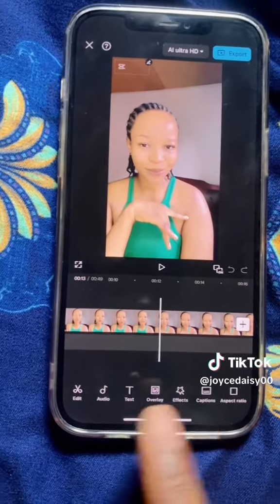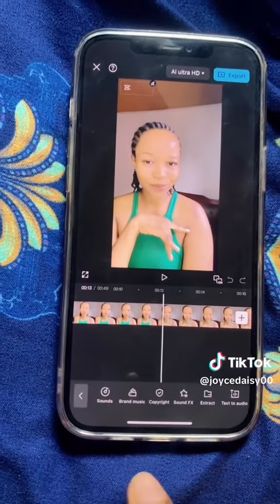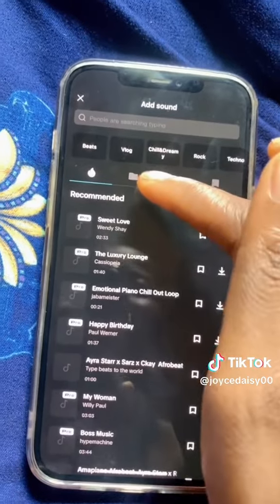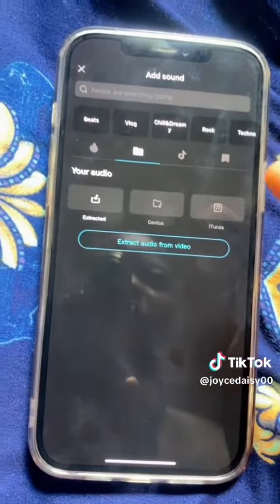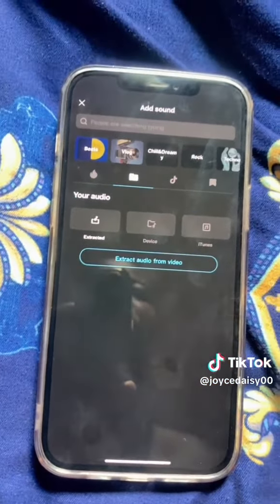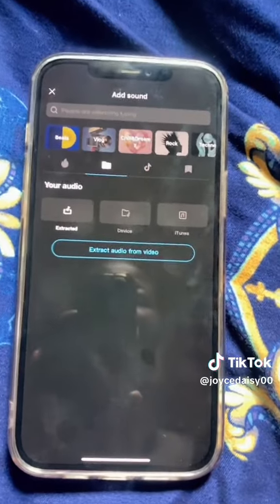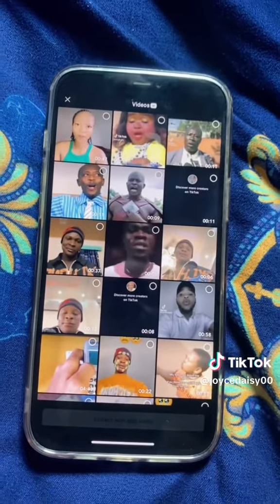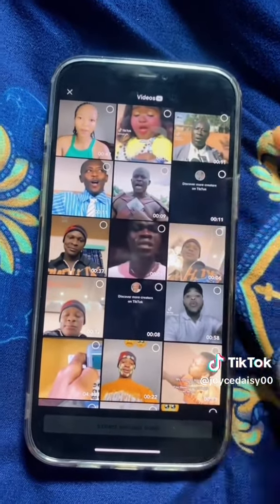As this line is like this, you click on audio and then you click sounds. Once you click on sounds, you are going to tap on this second one. Now you see extract audio from video. Now you have the funny videos you have downloaded to your phone gallery. Now you want to extract the audio, right? You click on extract audio from video, and now for example you want to use this one.